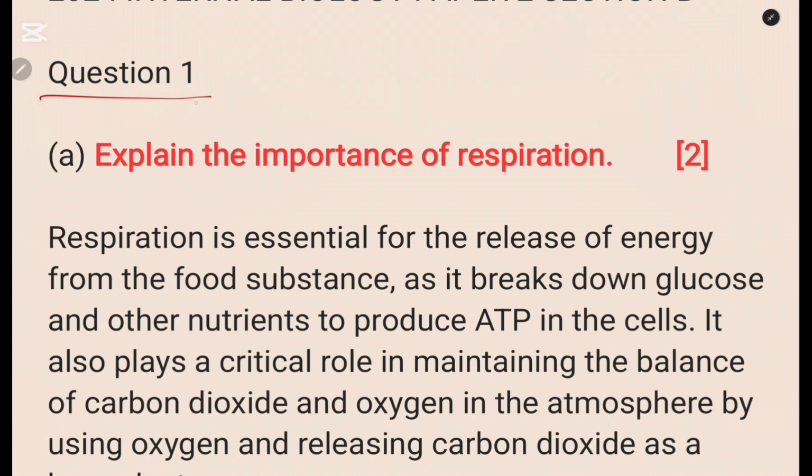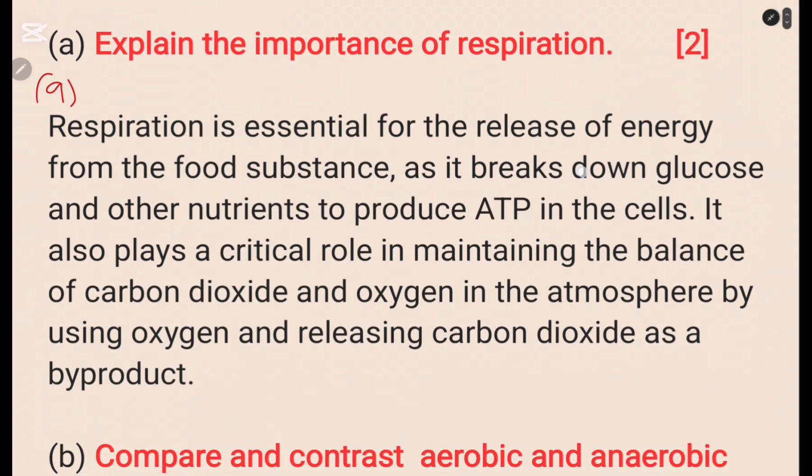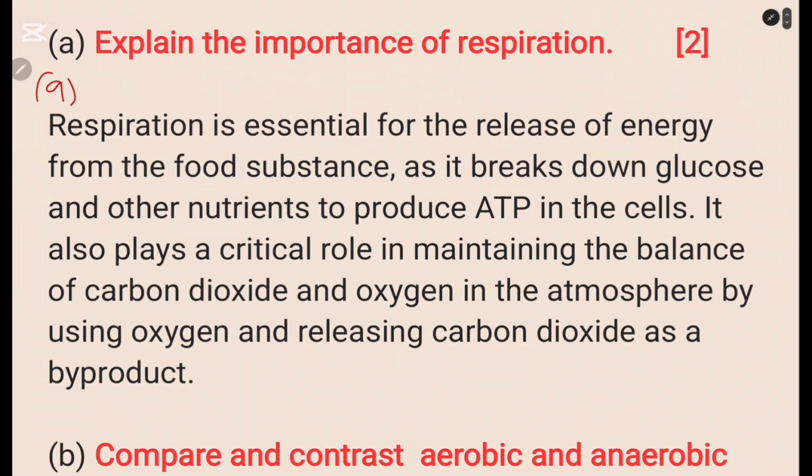So you have question 1 here. A of question 1 says, explain the importance of respiration. When you are writing, I've just written the question here for the sake of following, but when you are answering, you just write A. You don't write any title, you just number your question. Let's say you're answering question 1, then of course A, you just put A like this, then you start writing. I guess I'm not confusing anyone.